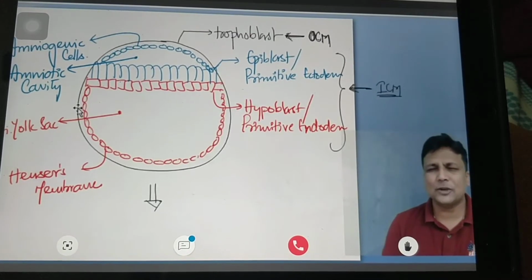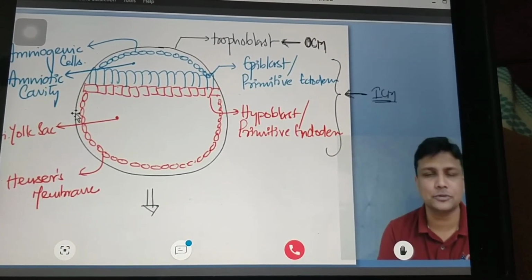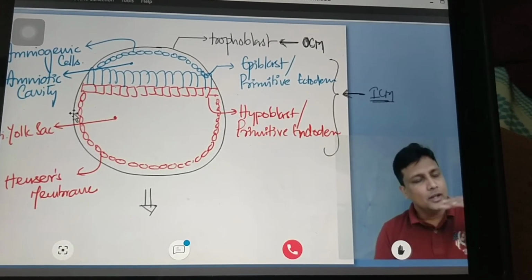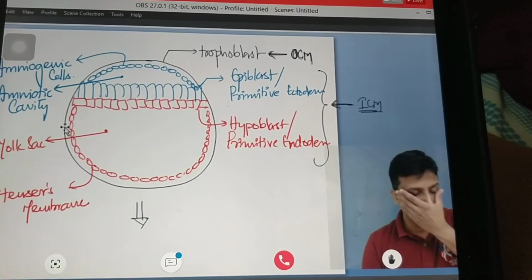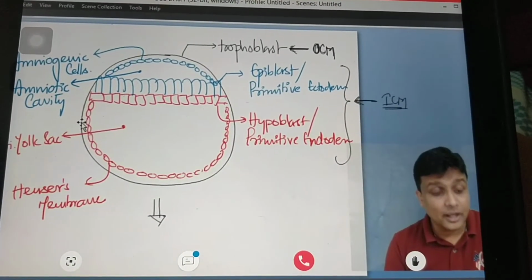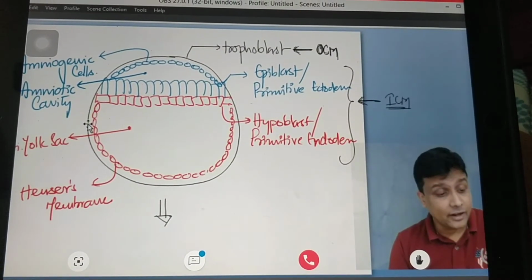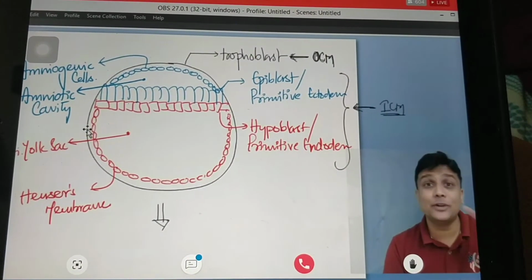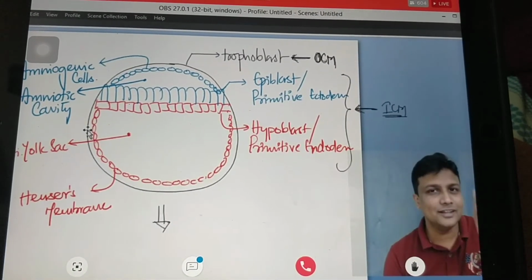Try to make your life very simple here. Don't confuse. I don't know why many students are confused. Keep it very simple. Extra-embryonic mesoderm will be formed during the second week. I repeat again, extra-embryonic mesoderm will be formed during the second week, and intra-embryonic mesoderm will be formed during the third week. This is the only thing that you have to remember here.